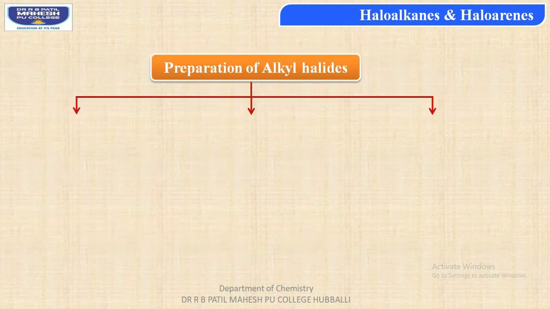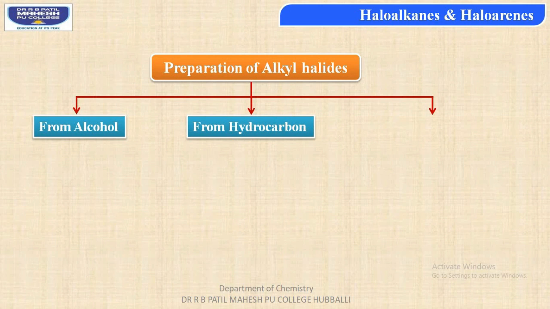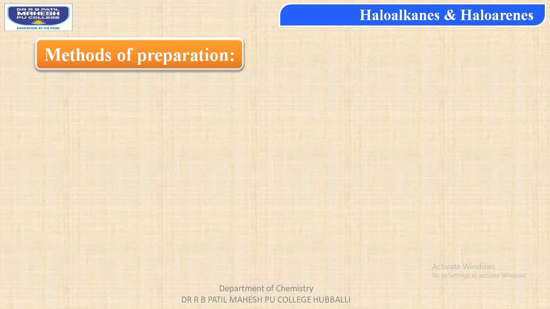Let's proceed, students, with preparation of alkyl halide in detail from alcohol, hydrocarbon, and by using alkyl halide. First we shall discuss the methods of preparation from alcohols, and here the reaction with halogen acid.